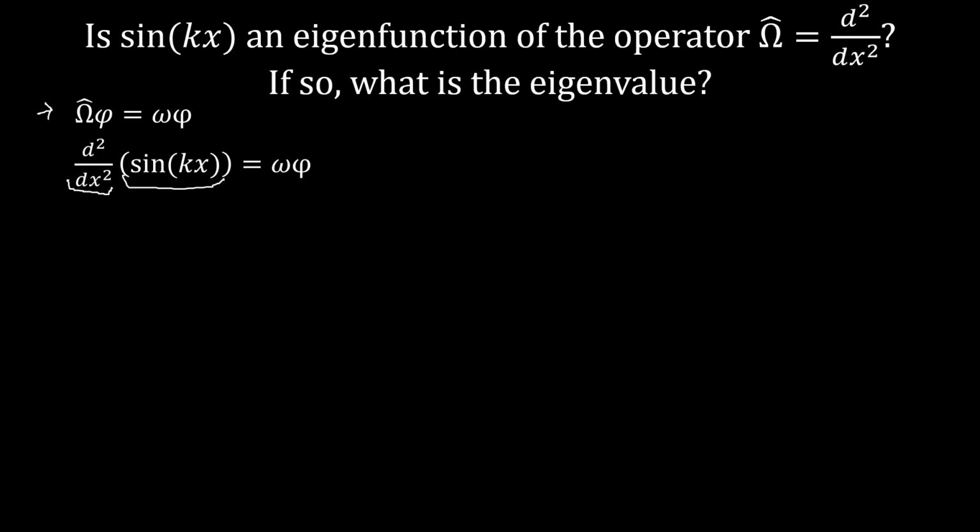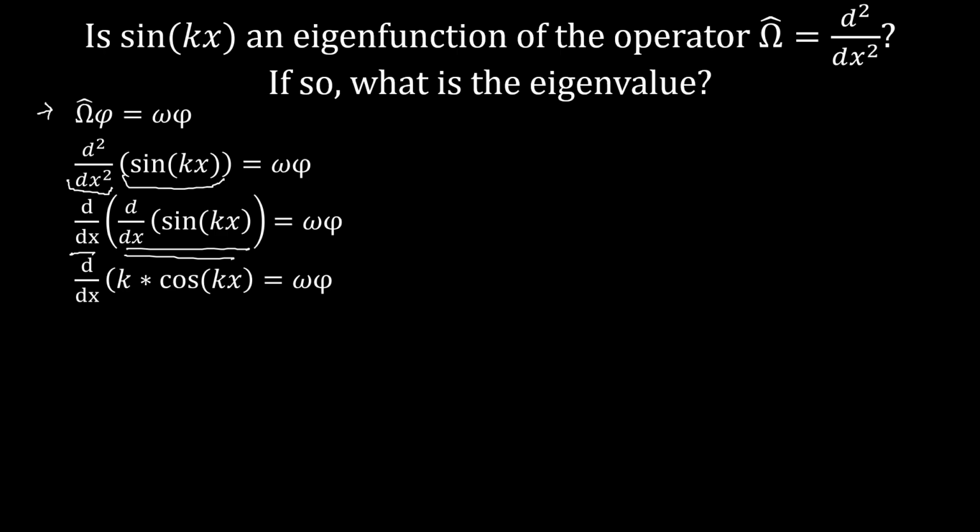And whenever I see a second derivative in one of these problems, I'm going to break that into two first derivatives, because the second derivative essentially is taking the first derivative twice. So we'll say that the second derivative is the derivative of the derivative of sine kx. Taking the inside derivative, we get k times cosine of kx.